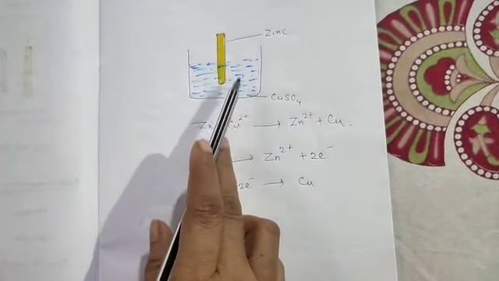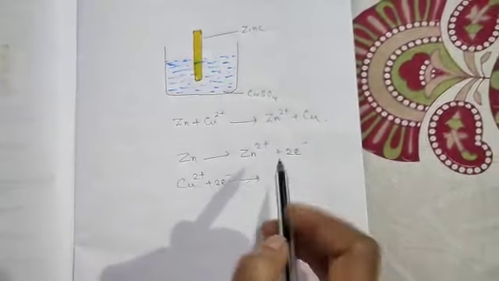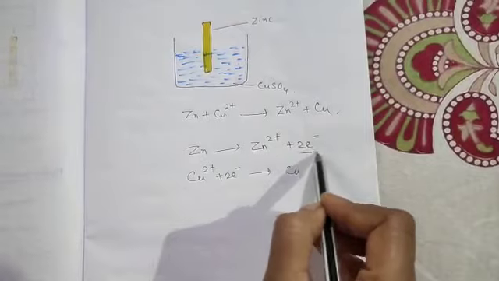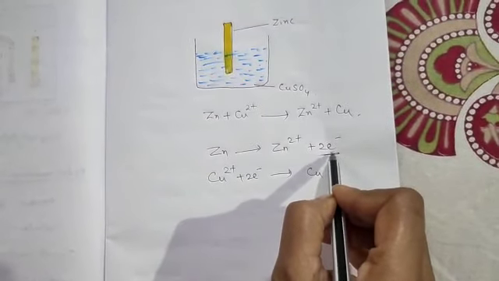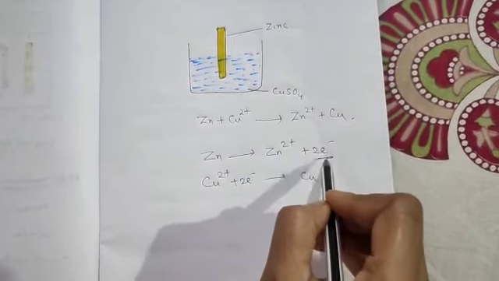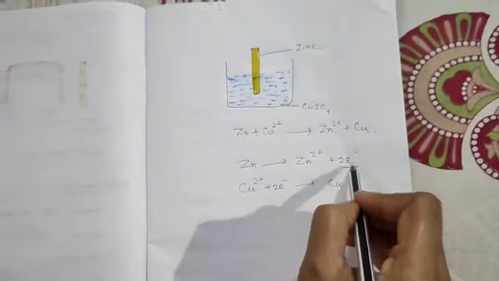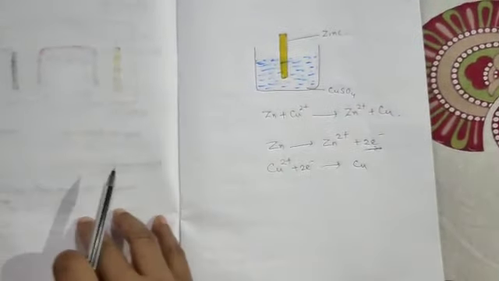Now if this reaction can be made indirect, then we can use this flow of electrons for something useful, that is electricity. So that is the main aim of electrochemistry. So let us know more about electrochemistry.